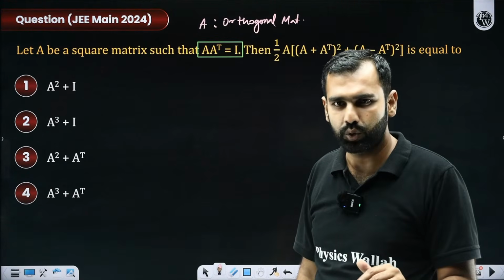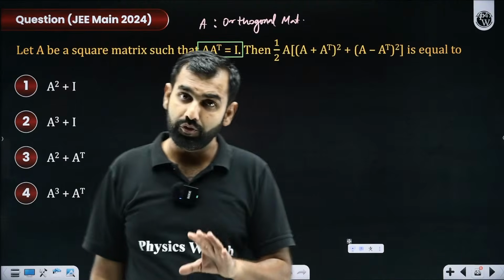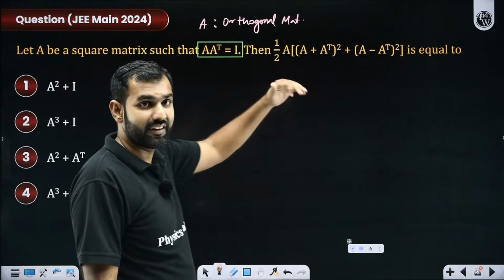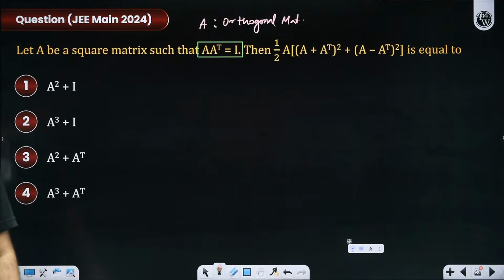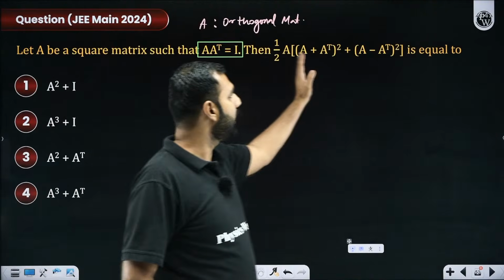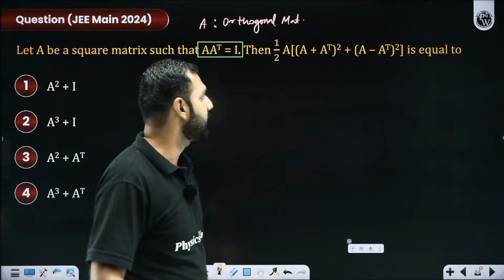Do you remember A transpose? Rows and columns swapped. So if a matrix multiplied with its transpose gives you an identity matrix, it means it would be an orthogonal matrix. Now we are asked the value of this expression. Let me start exploring that.